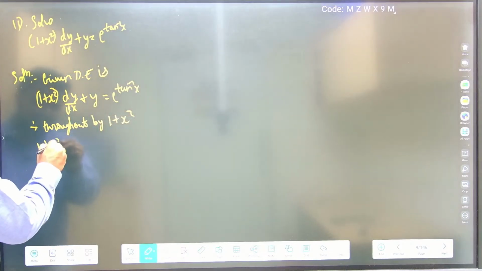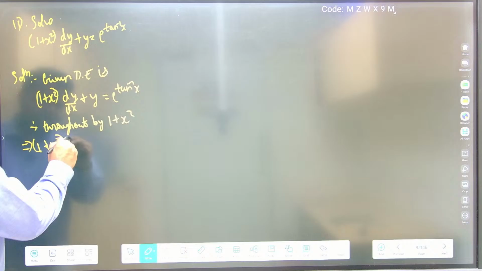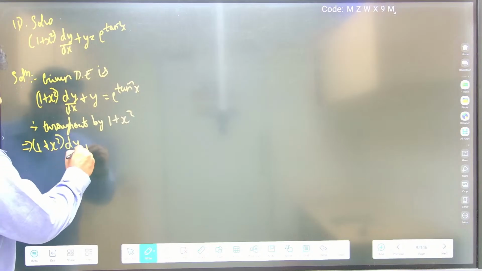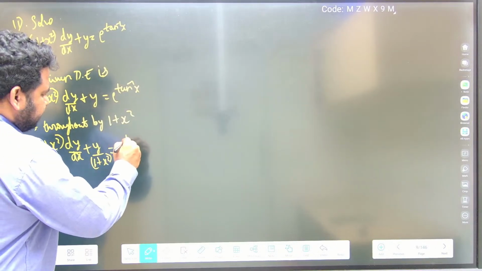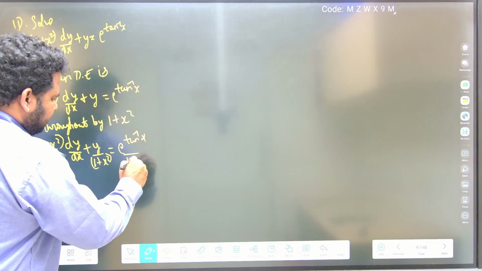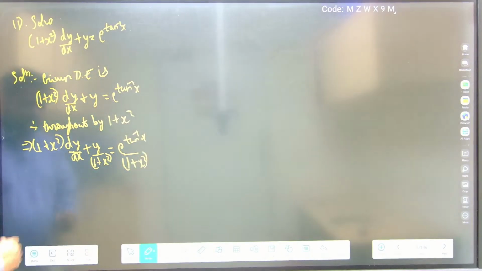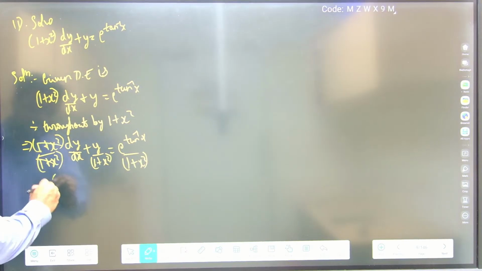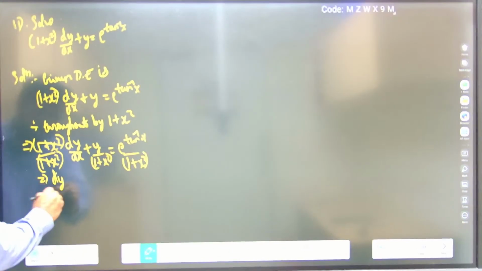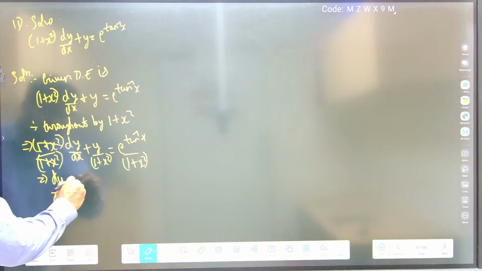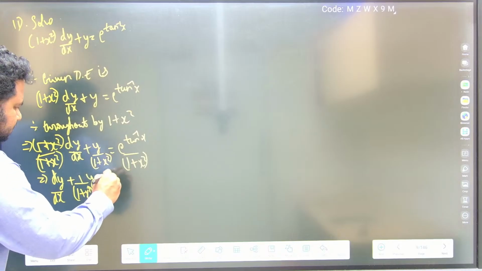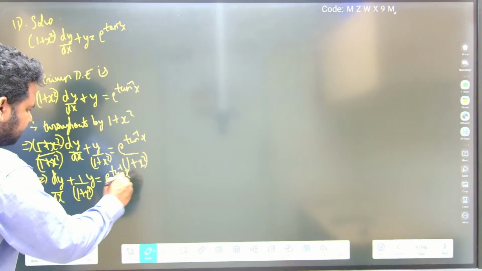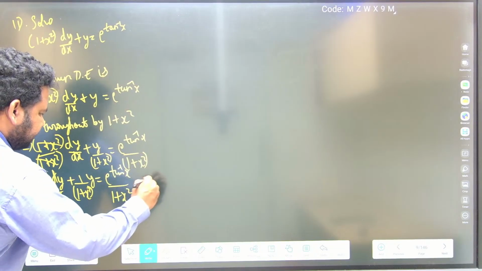So this implies 1 plus x square into dy by dx plus y by 1 plus x square is equal to e power tan inverse of x by 1 plus x square. Now I should divide here also, so this will cancel. So I will have dy by dx plus 1 by 1 plus x square into y is equal to e power tan inverse of x divided by 1 plus x square. Let this be equation 1.